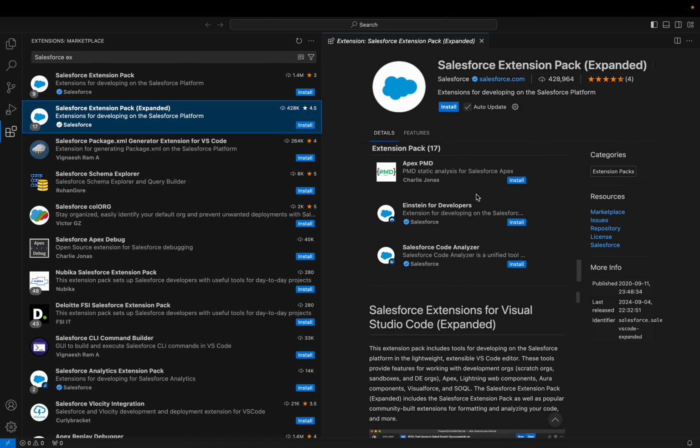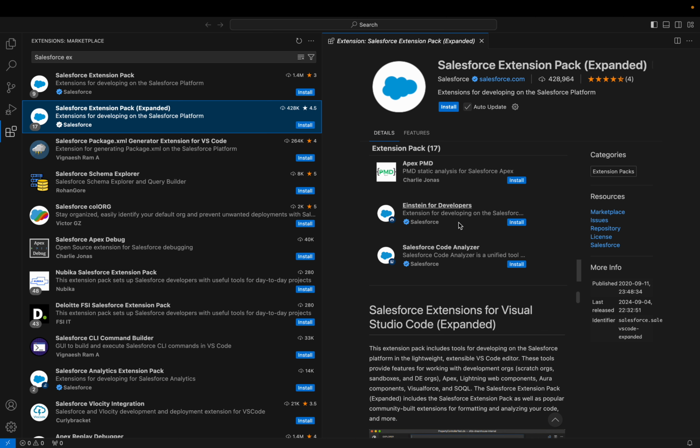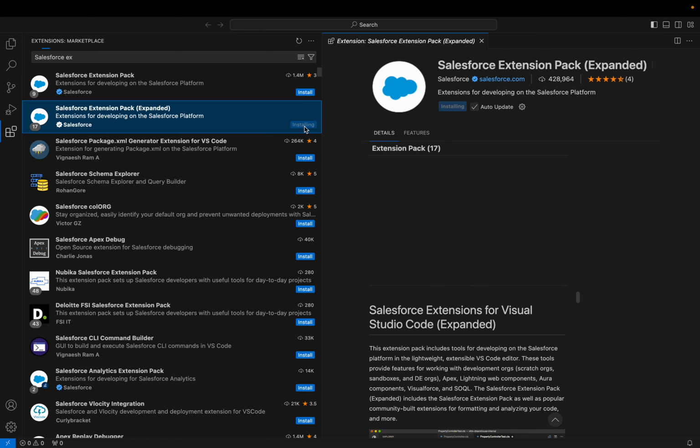PMD is basically used to do the static analysis of your code. It identifies if there is any problem in your code, so it can give its view on that. Salesforce Code Analyzer is another tool for analyzing the code. Okay, so these have more features, and that's why I'm going to install the second one. Let's install this.